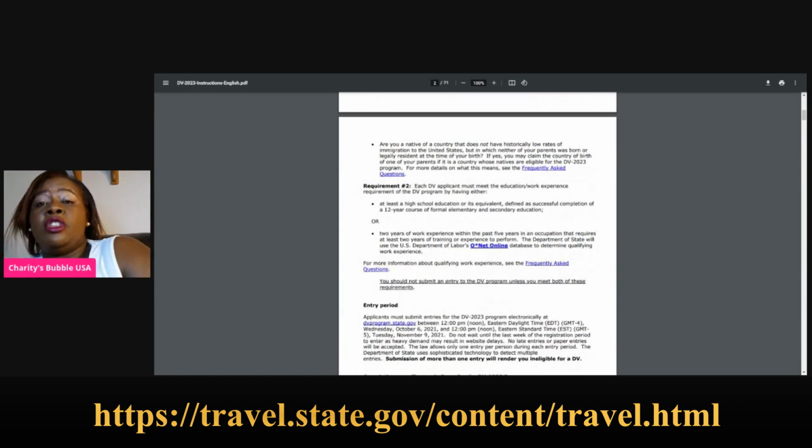Now, requirement 2, each DV applicant must meet the education or work experience requirement of the DV program by having either at least a high school education or its equivalent, defined as successful completion of a 12-year course of formal elementary and secondary education. Now, this means that you have gone from class 1 to class 8 and from form 1 to form 4. Now, if you do not have that, then you must provide 2 years of work experience within the 5 years in an occupation that requires at least 2 years of training or experience to perform.